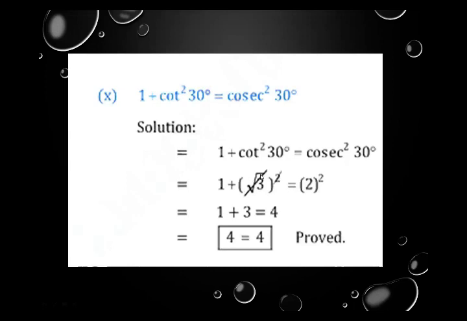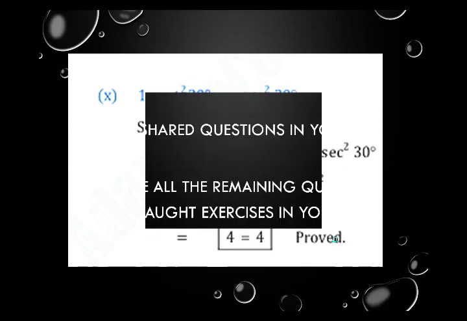The square will cancel the radical sign, so from here the answer is 3. Find the square of 2, that is 4. 3 plus 1 is 4, whereas on the right hand side we already have 4. So it means the left hand side equals the right hand side. In this way we prove the question.